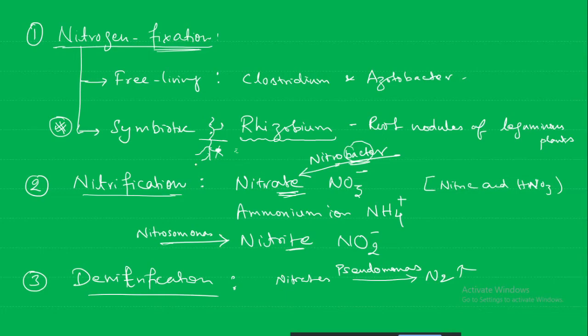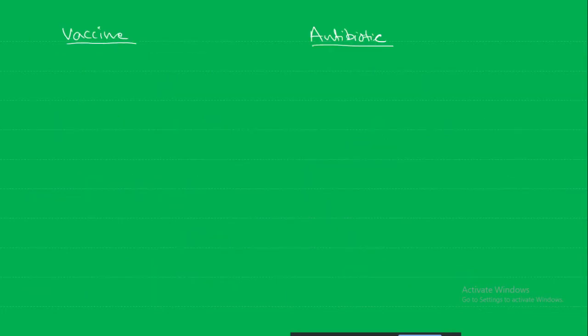Next question here is vaccine versus antibiotic. I think it is not so difficult; some of you may be able to answer. First difference you can tell: nature. Chemically, antibiotics are what? Pharmaceutical chemical compounds, or are they carbohydrates, proteins, fats?